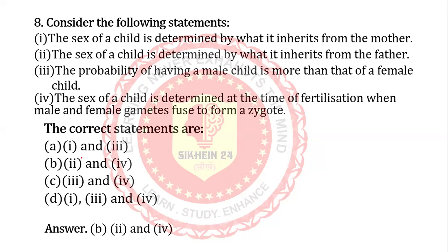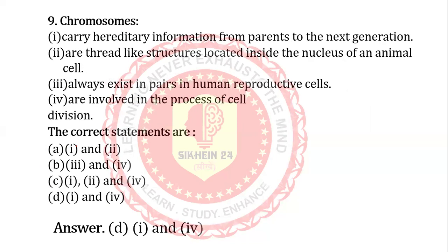The sex of a child is determined at the time of fertilization when male and female gametes fuse to form a zygote. The options are A. 1 and 3, B. 2 and 4, C. B answer is correct as you can see. Next question.